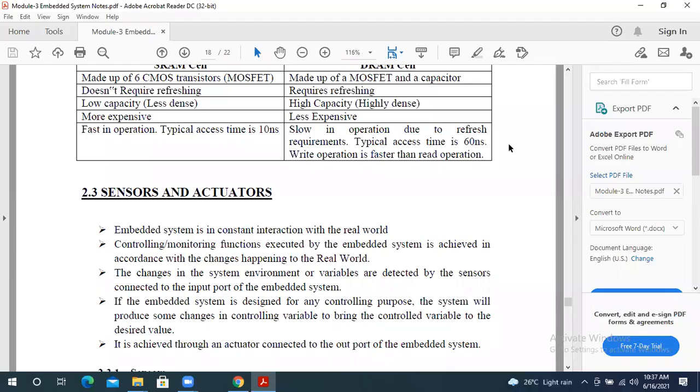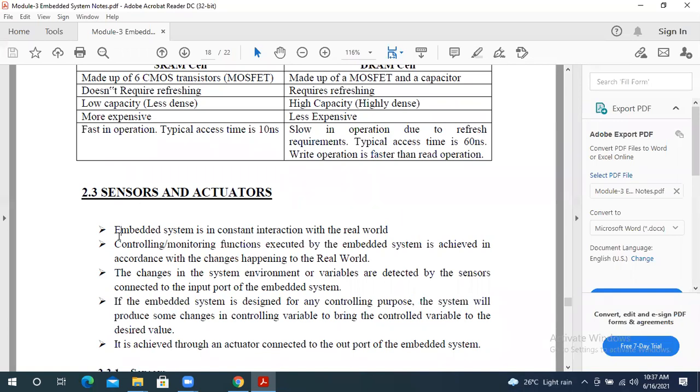So now first we'll discuss the sensors. Then I'll move to the actuators here. Okay. So some points are given here to understand what a sensor is and what an actuator is. So first, before going deep into sensors and actuators, they have given a point here.